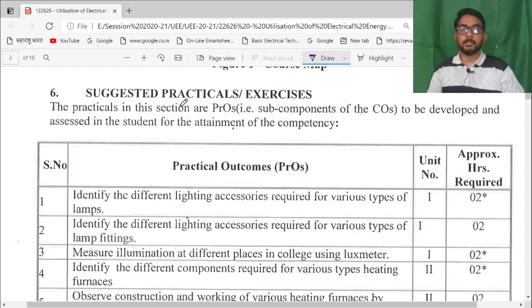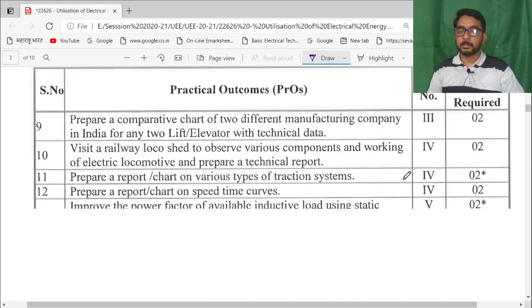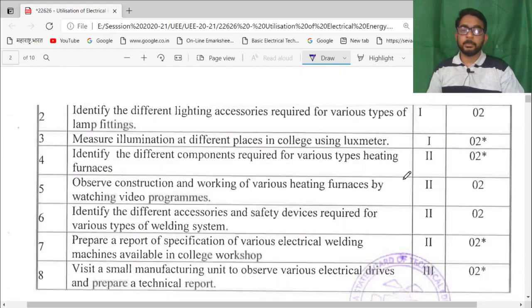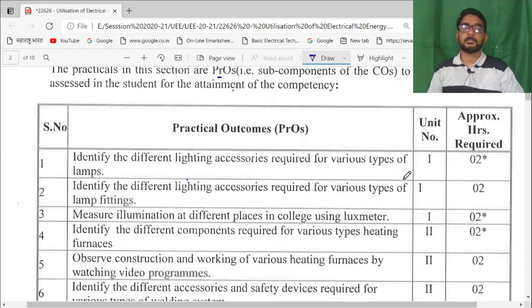Suggested practical exercises, that is PROs. I think there are a total of 16 practicals to be completed in this subject. So look at the first part: identify different lighting accessories required for various types of lamps.